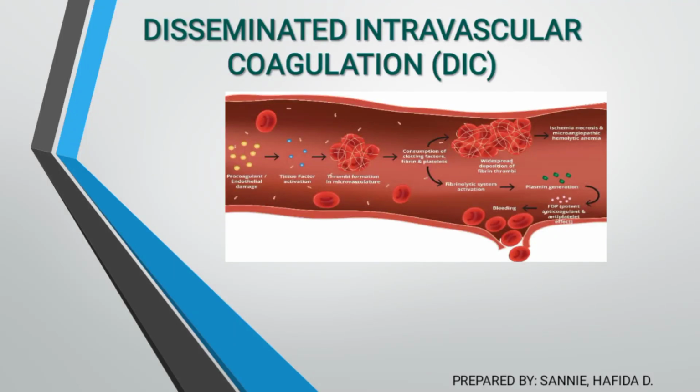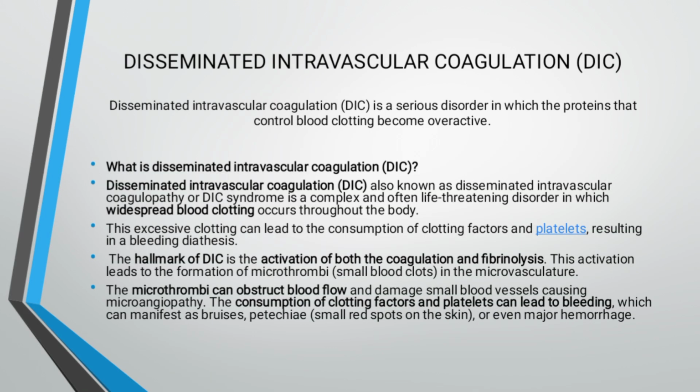Our topic for today is all about disseminated intravascular coagulation. Disseminated intravascular coagulation (DIC) is a serious disorder in which the proteins that control blood clotting become overactive. Disseminated intravascular coagulation, also known as disseminated intravascular coagulopathy or DIC syndrome, is a complex and often life-threatening disorder in which widespread blood clotting occurs throughout the body.